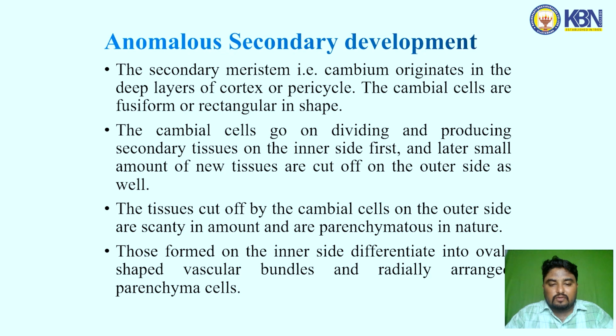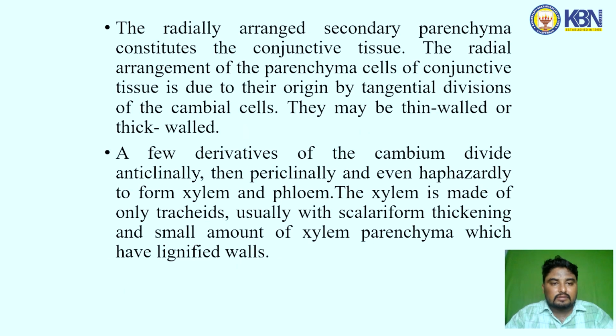Those formed on the inner side differentiate into oval-shaped vascular bundles and radially arranged parenchyma cells. The radially arranged secondary parenchyma constitutes the conjunctive tissue. The radial arrangement of the parenchyma cells of conjunctive tissue is due to their origin by the tangential division of the cambial cells. They may be thin-walled or thick-walled.